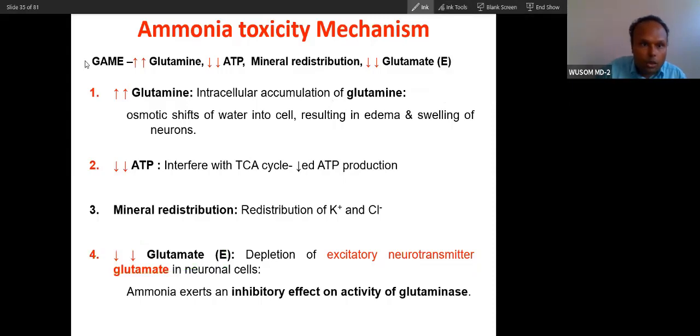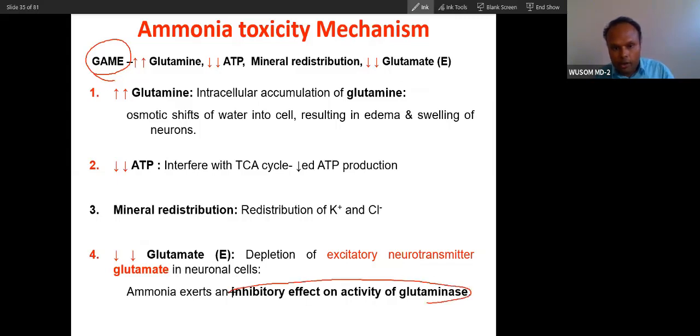So remember all this through this mnemonic game. G4: glutamine is very high. Glutamine is very osmotically active, and it will cause edema and swelling of neurons. ATP will be depleted because of a problem in the TCA cycle, because ammonia interferes with the TCA cycle. Then mineral redistribution and low glutamate. Why low glutamate? Because of the inhibitory action of ammonia on the enzyme glutaminase.